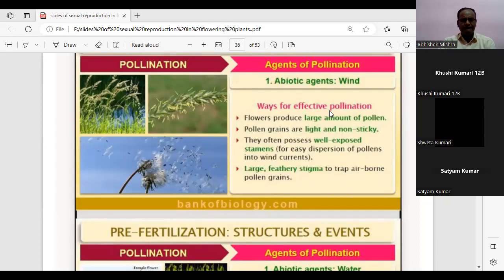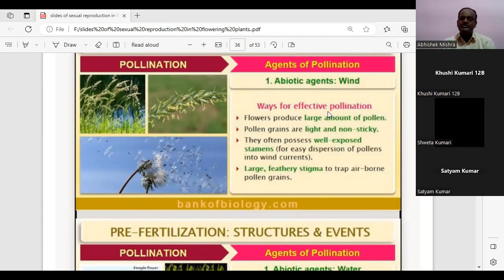So the flower should definitely produce a large number of pollen, because in dispersal by wind there is also a wastage of a large number of pollen, because the pollen don't have a navigation map to go and sit over the stigma, as they don't know their pathway.